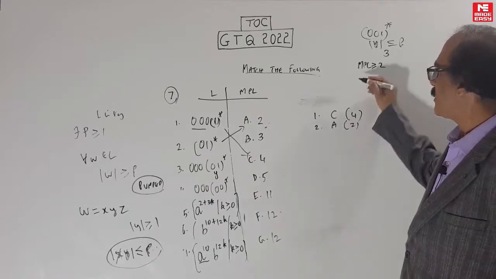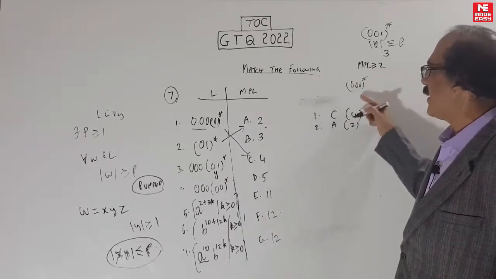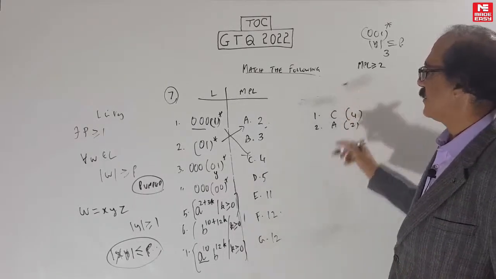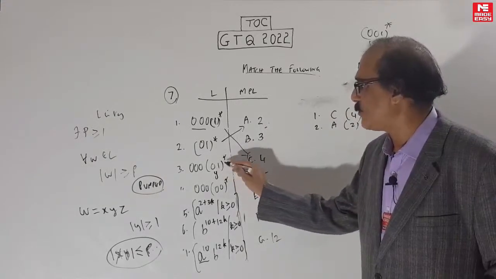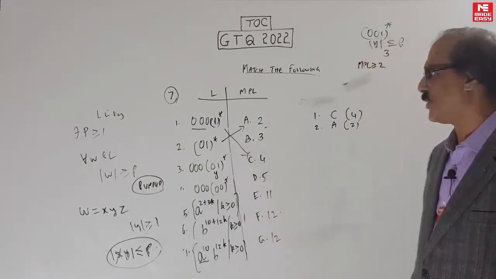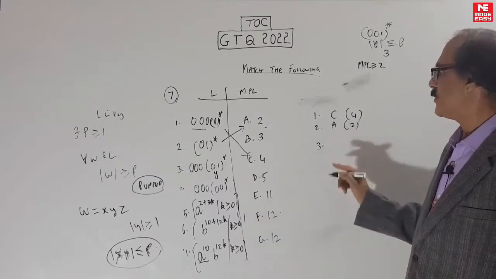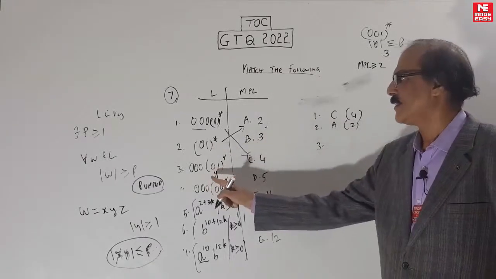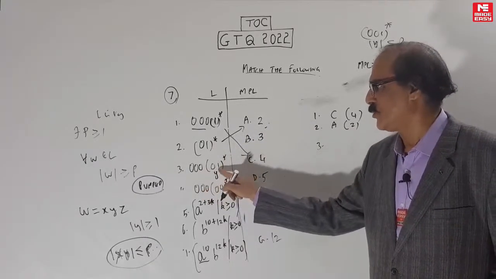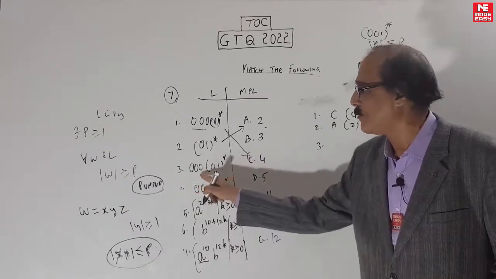So now you got it. Similarly 0, 0, 0 star also it's 3. It's not actually 1 or 2. Make sure you don't go less than this bracketed star part. The length of this controls. Okay. So 3. So this is 2 actually. But you can't take 2 because the minimum string itself is 3.